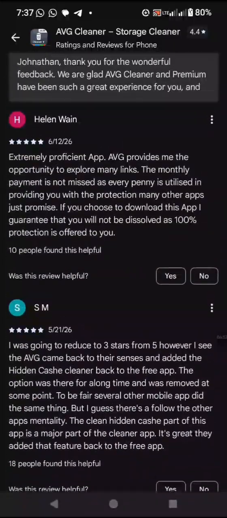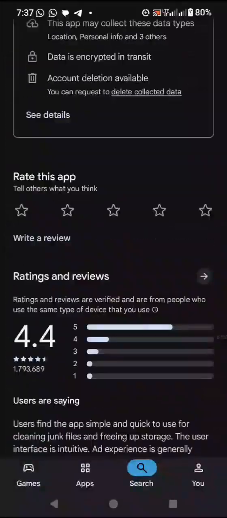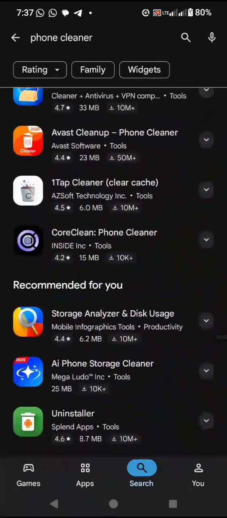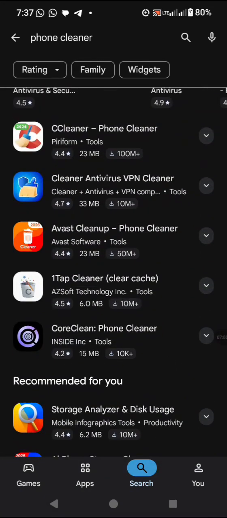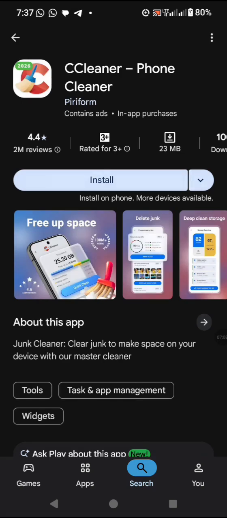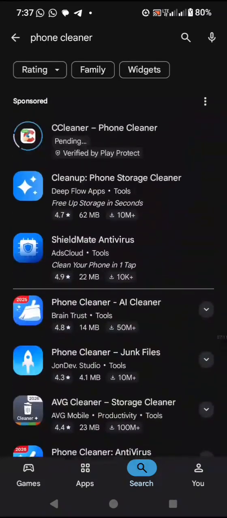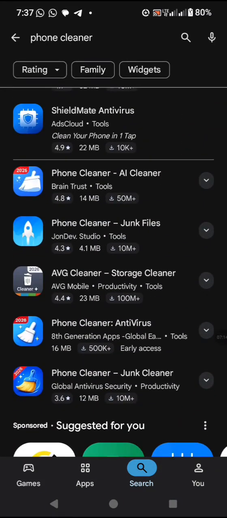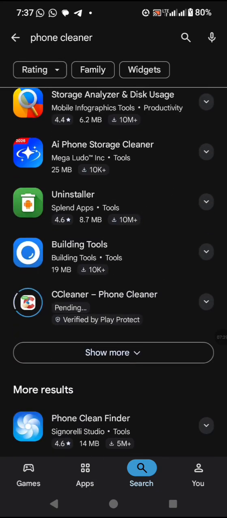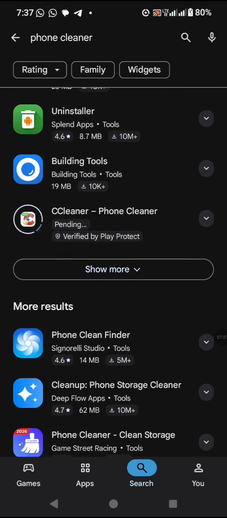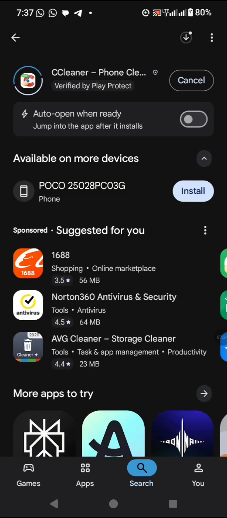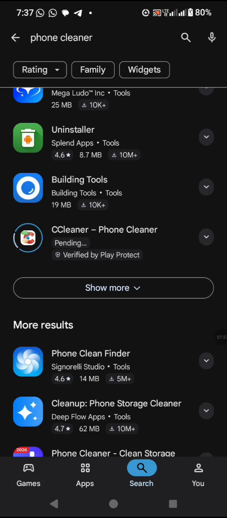Let me install CCleaner, and I'm going to try these two apps and see which one is better. AVG, those are some big names in the tech space. So Piriform, and I think it's